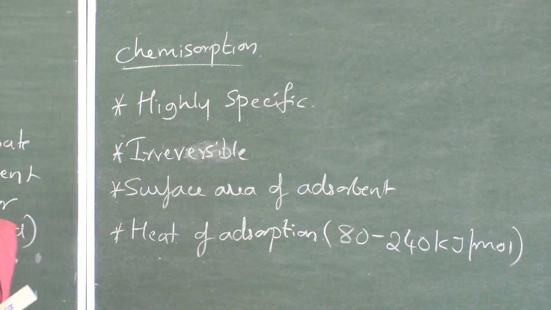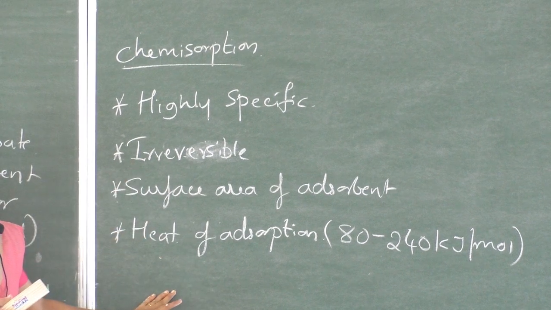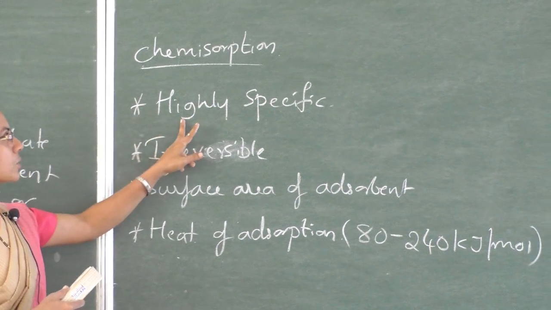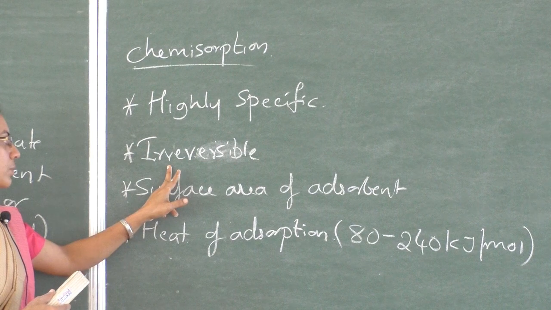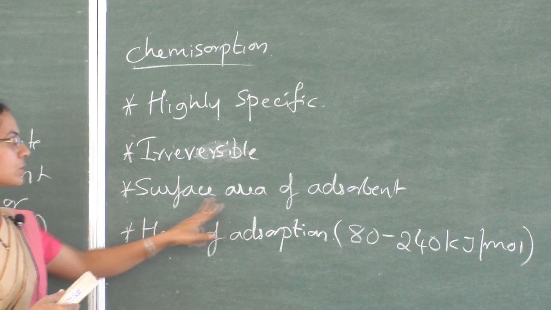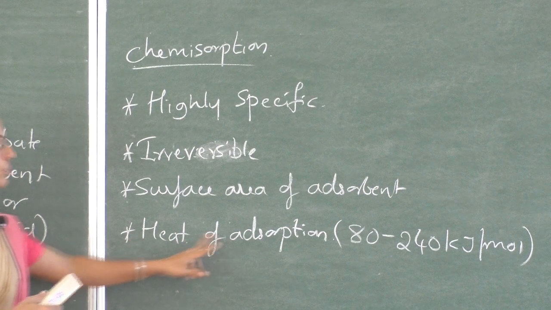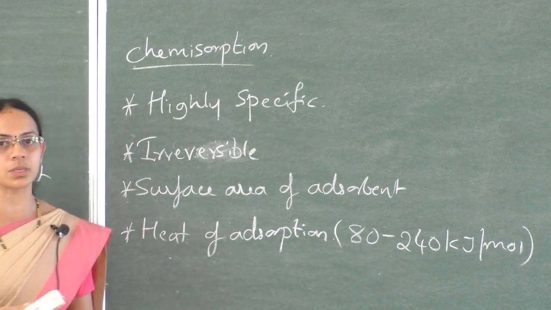So these are the characteristics of physical and chemical adsorption. Note these points: chemical adsorption is highly specific, it is irreversible, and it depends on surface area of adsorbent and heat of adsorption, which is high in the case of chemical adsorption.